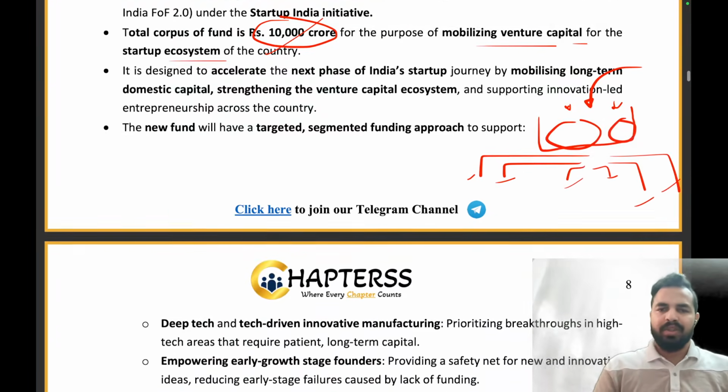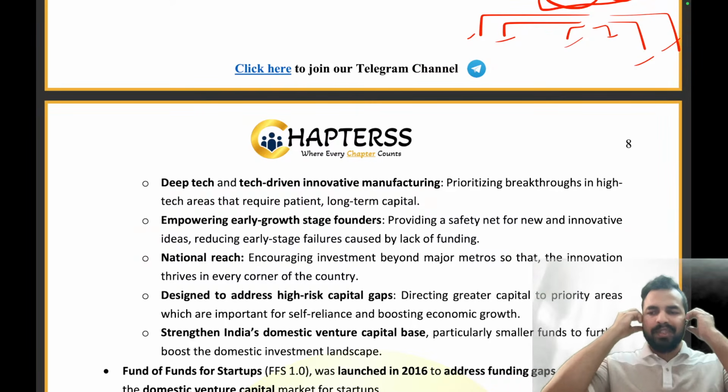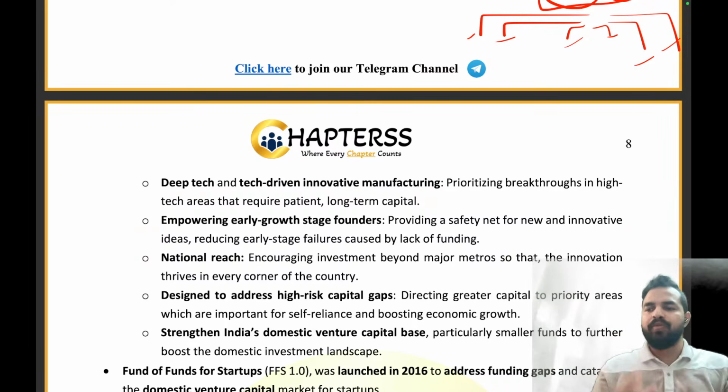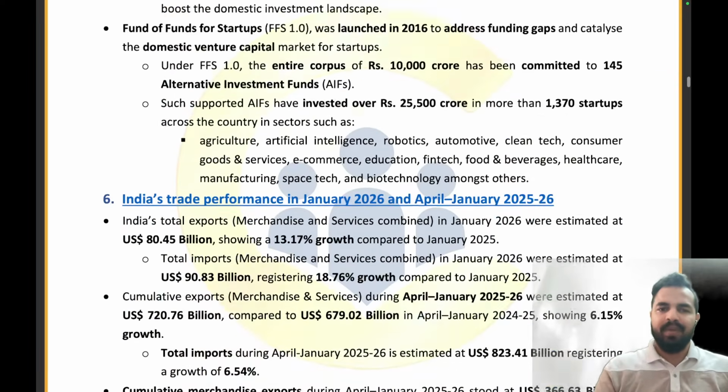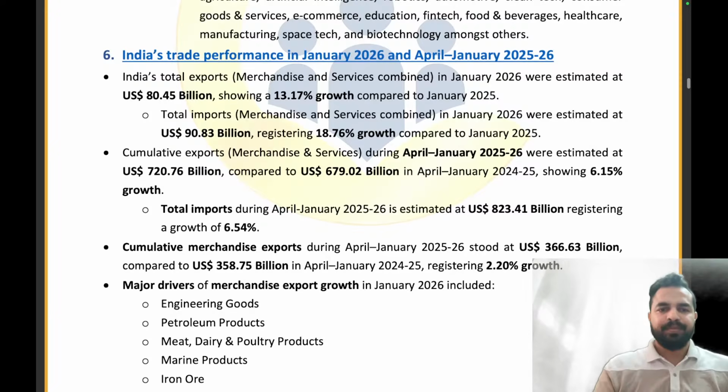Absolutely right. So now all of you are requested to please go through this scheme on your own as homework and try to revise it. If there is someone who has not covered it, guys, don't worry. We have already provided the scheme coverage in the month of April, and the April month is very important for you. So please ensure that you are watching that session in a detailed manner. Clear, everyone? Let's move on to the next news article.